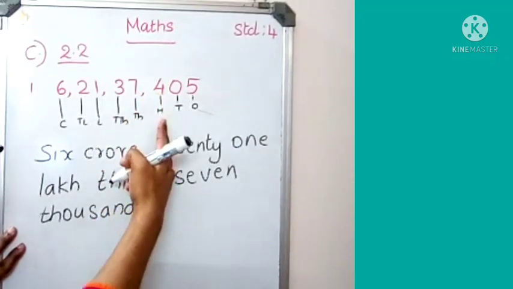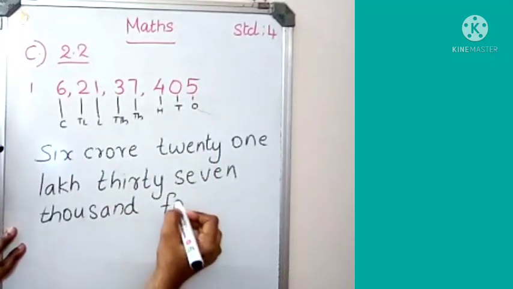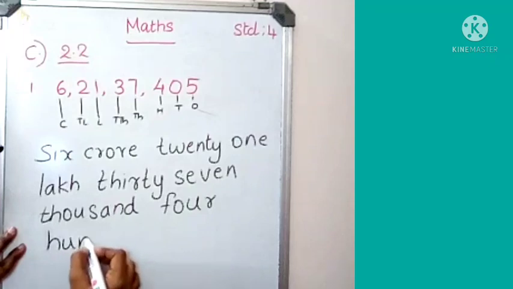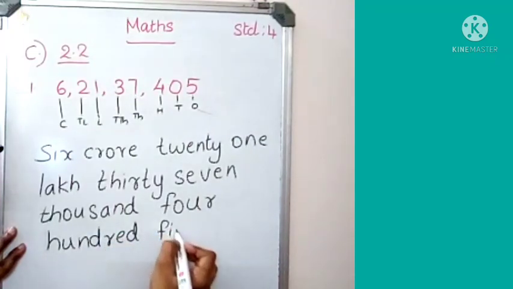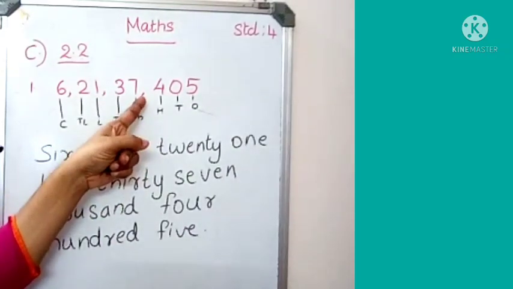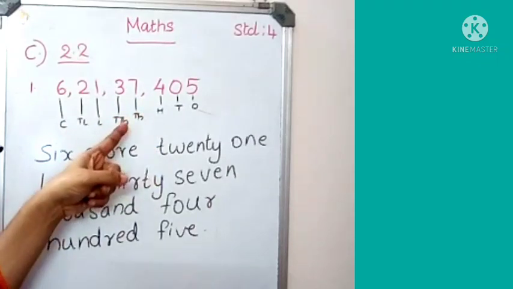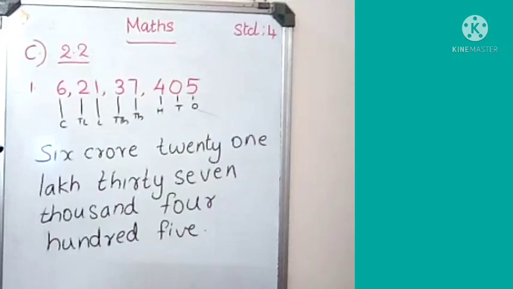Then 100th place. 405. If you put comma like this, you can easily identify the number and write the number name. Okay, so you have to put comma always while writing the number.